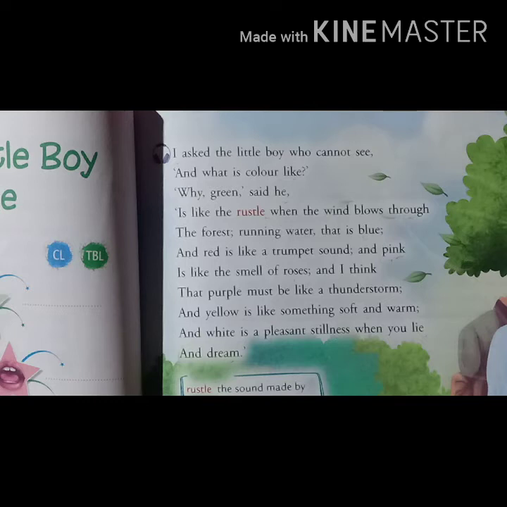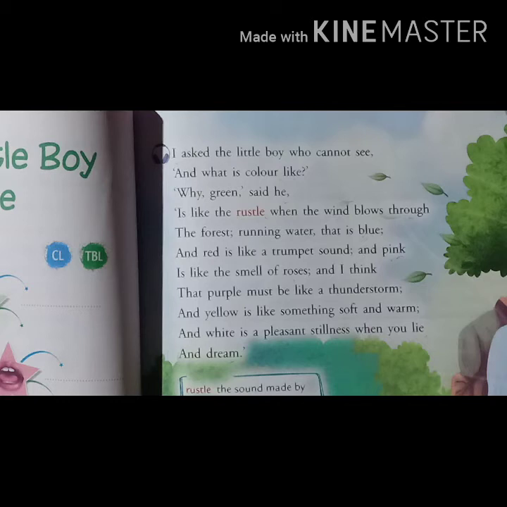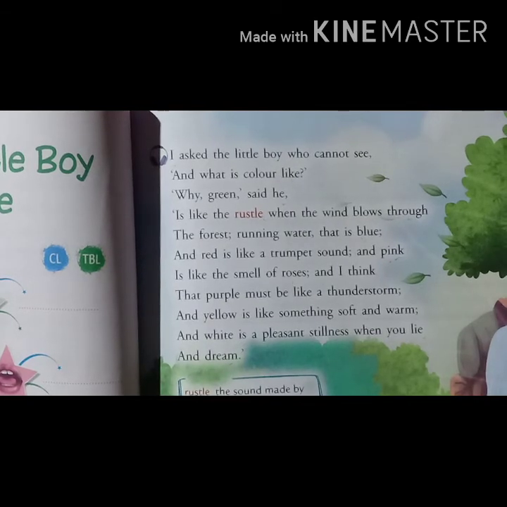And now the question again, the poet is asking the blind boy, the boy who cannot see. Here the question is why? Green is like the rustle when the wind blows through. And in response to this question, the little blind boy is saying that green is just like a rustle. So what is the meaning of rustle?